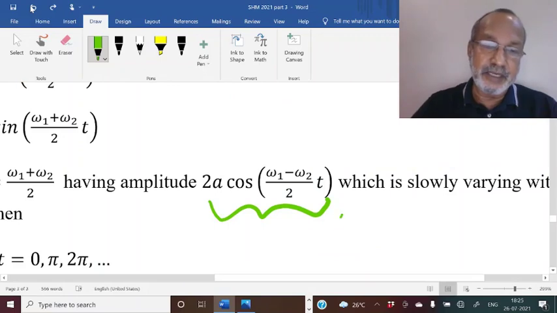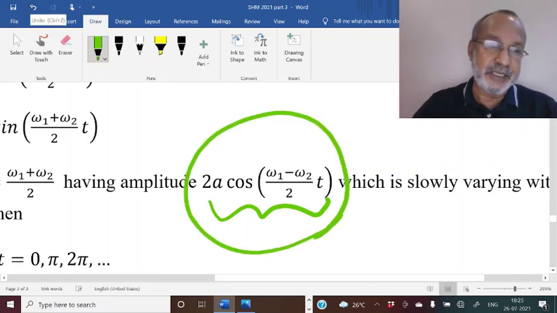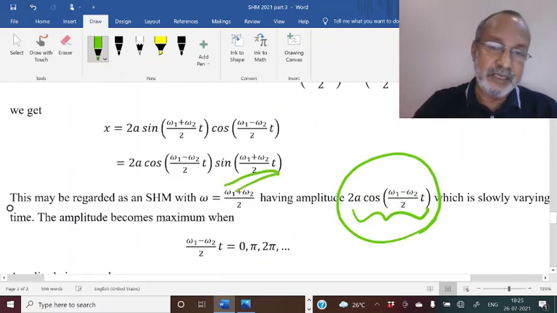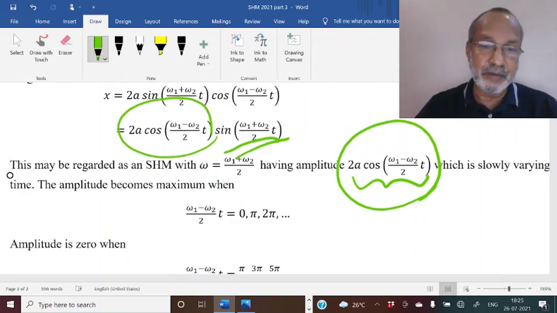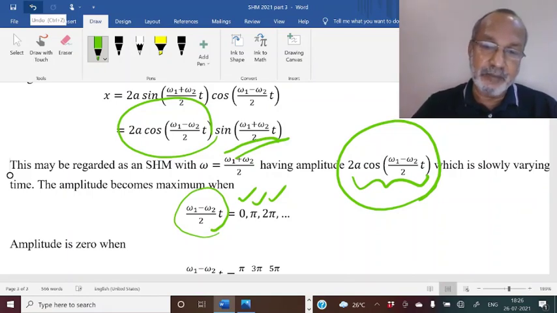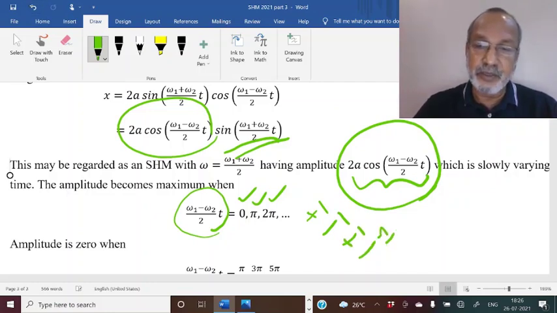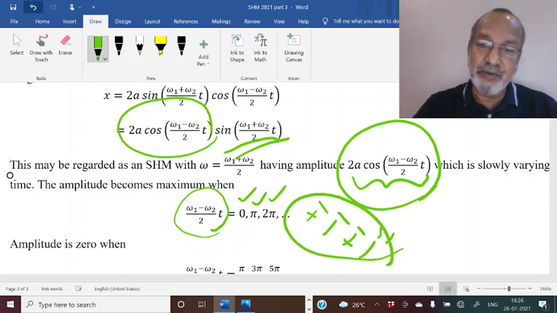For that we consider this amplitude expression of the average oscillation. This is the amplitude, and when omega 1 minus omega 2 by 2 into t is 0, pi, 2 pi, 3 pi, etc., the value of cos becomes plus 1, minus 1, plus 1, minus 1, etc. So in both cases the amplitude will be 2a, whether it is plus 2a or minus 2a.